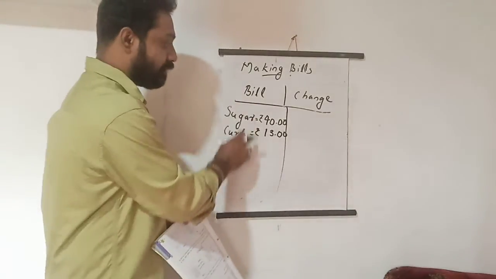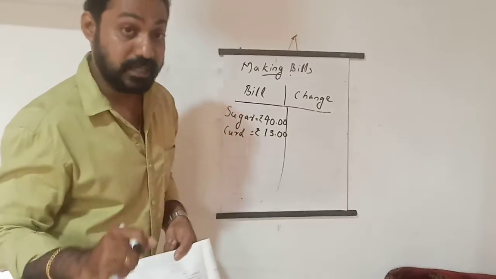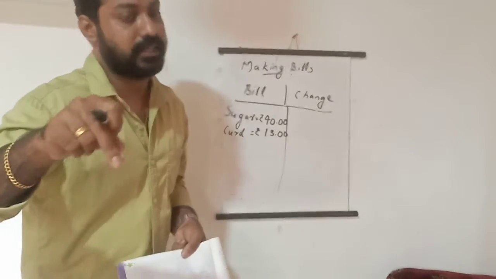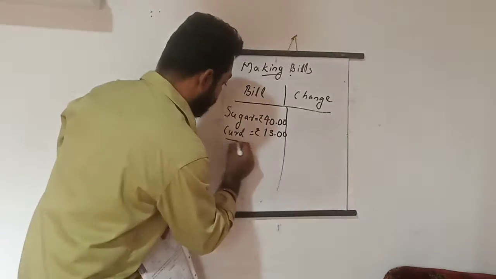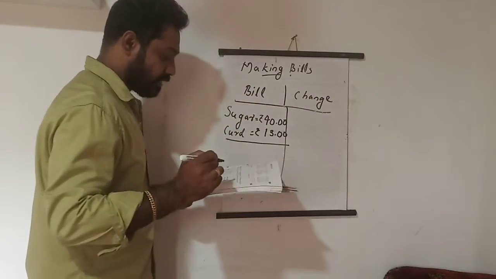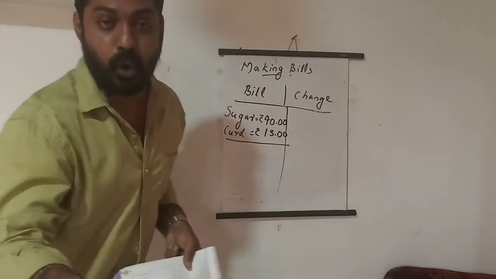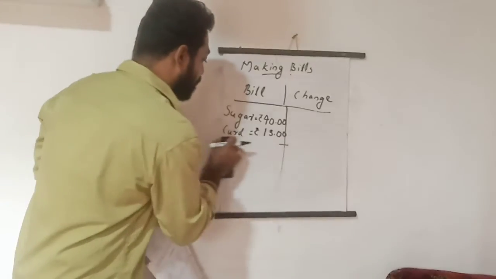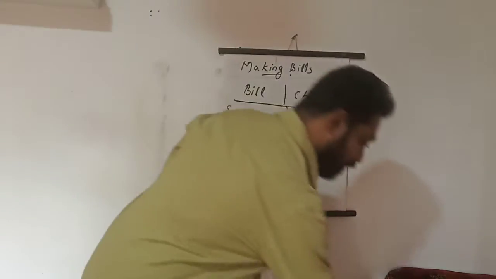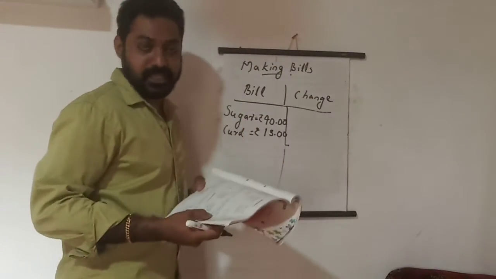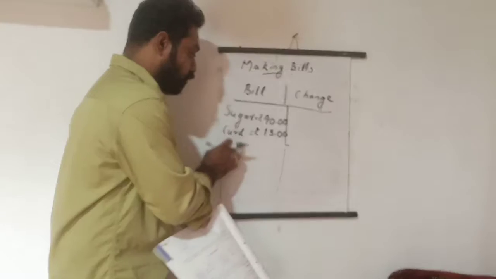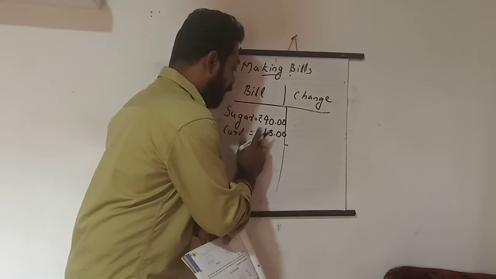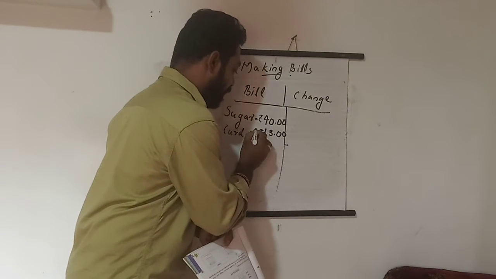This is what we have to write first. Things that we purchased. Here we write which things we bought. Sugar and curd. The next thing is the money I spent in the shop. How much money did I spend? That is spent. To find that, you have to add the money I spent for both sugar and curd. So we have to do addition.